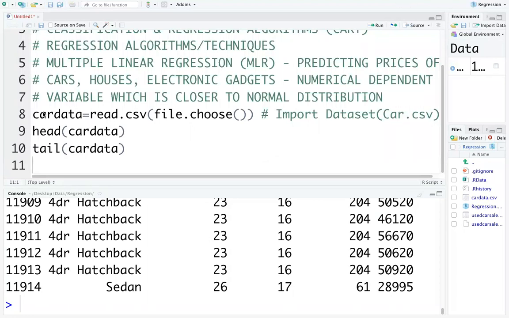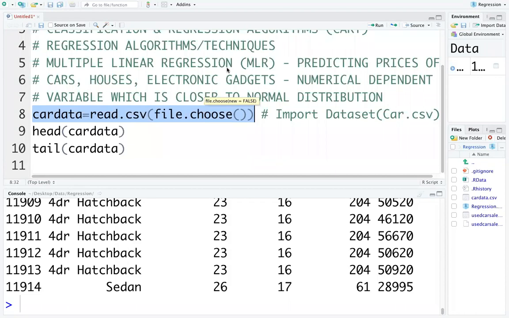So for importing the data set, first type this command: car data is equal to read.csv file.choose. Once you run this command, it will open a browser window either on the desktop screen or in the back end, so minimize your RStudio and you will see the browser window. In the browser window, go to the location. On the left side you will see desktop, documents, downloads, etc. Go to the place where you have downloaded the data set, find the data set and click on open.